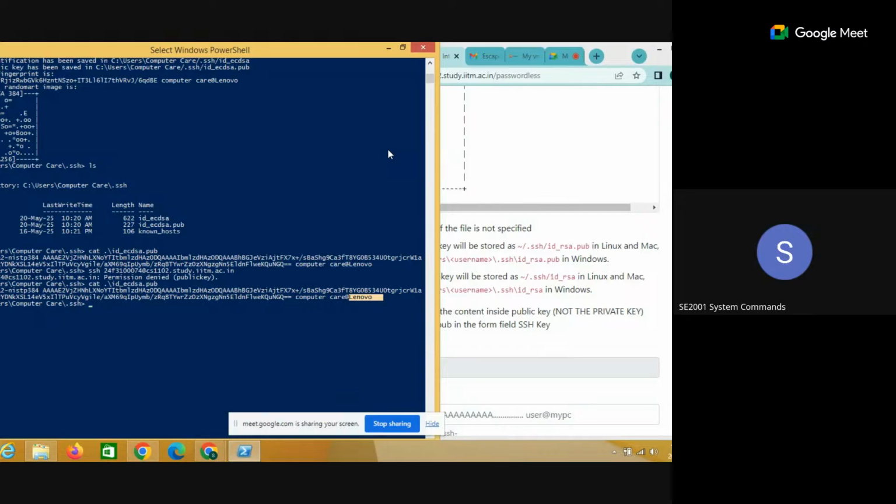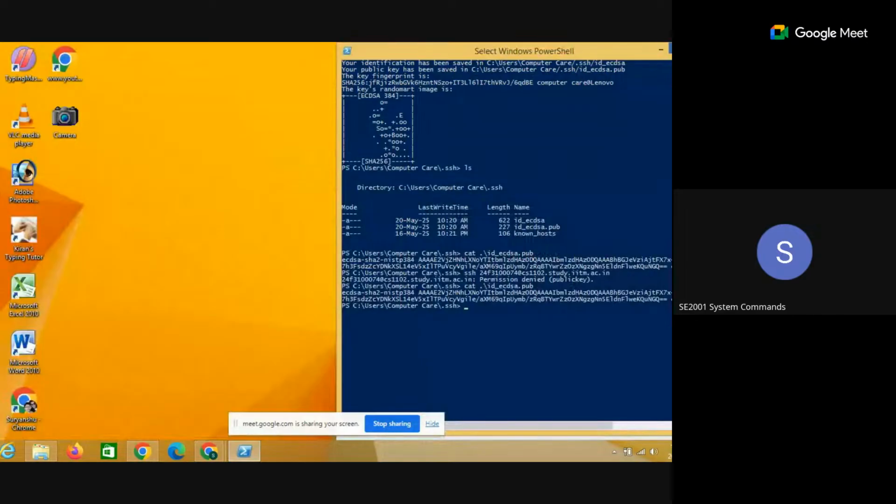So in the normal process, you are getting only this key. Yes, sir. Computer care. No, I am asking. Still, your complete terminal is not visible. Can you just make this full screen? Just drag it to the right side. So this is C users. Can you go into this path? C users, computer care and .ssh. Wait a second, sir.